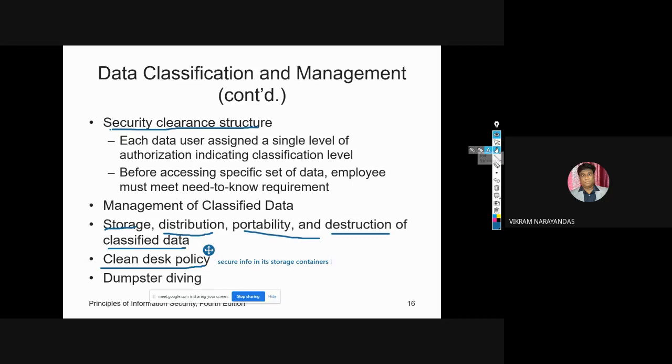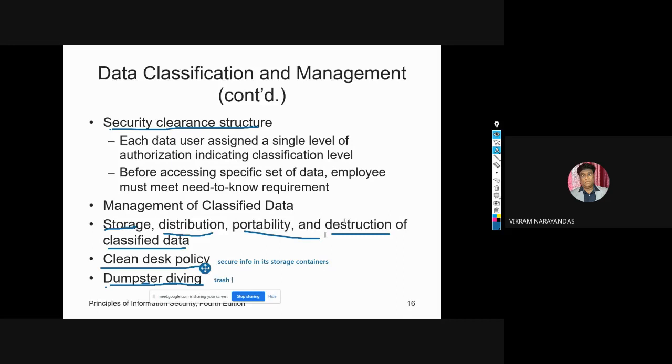Next, the last one, dumpster diving. Individuals who search through trash, or recycling, as a practice, to retrieve information that could compromise information security. That is dumpster diving.